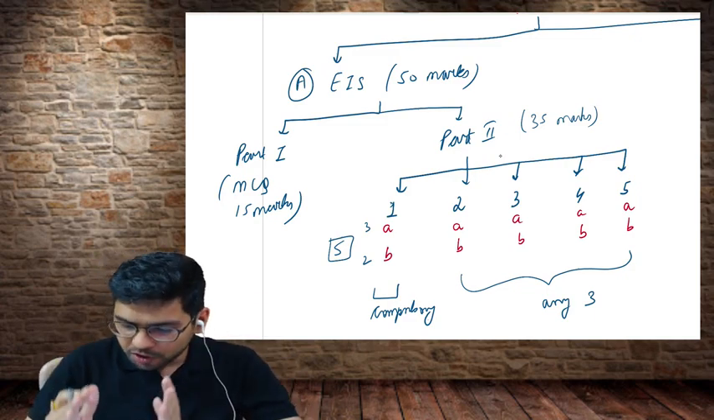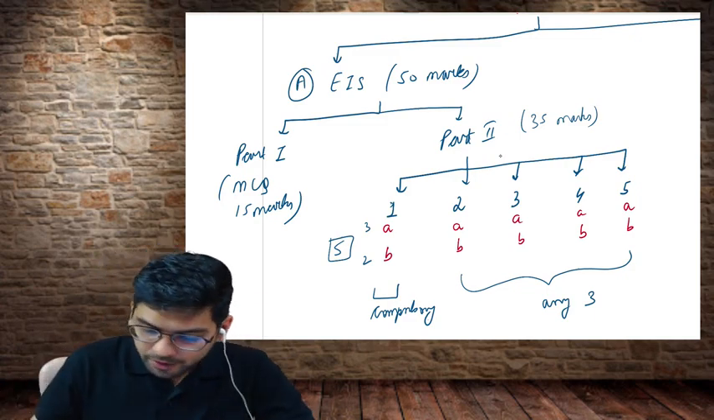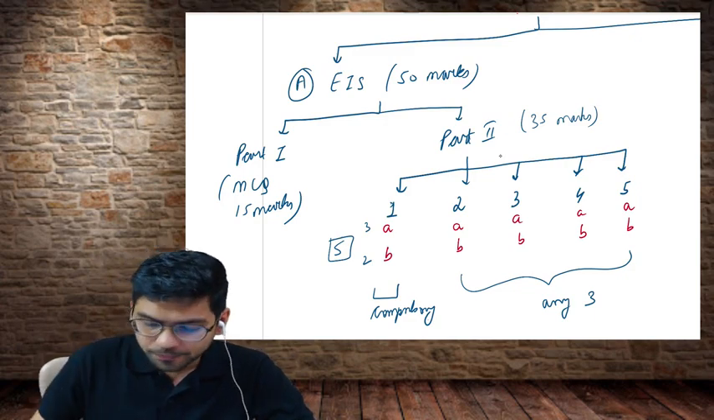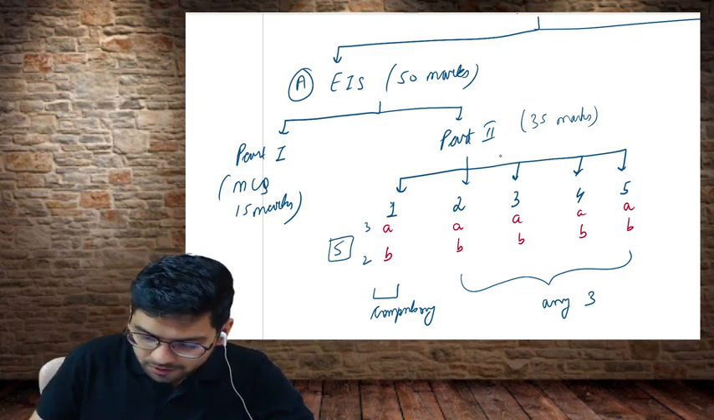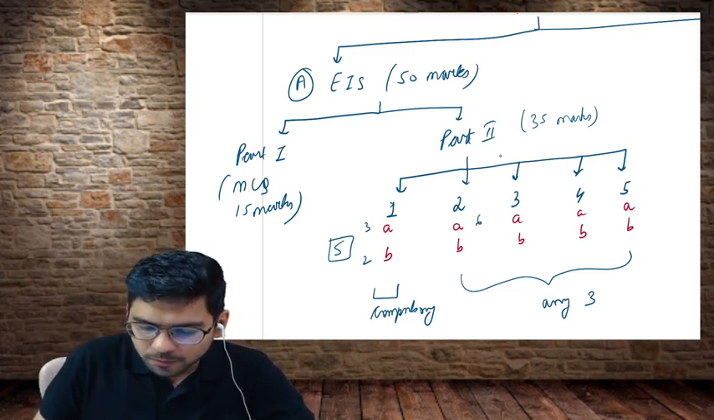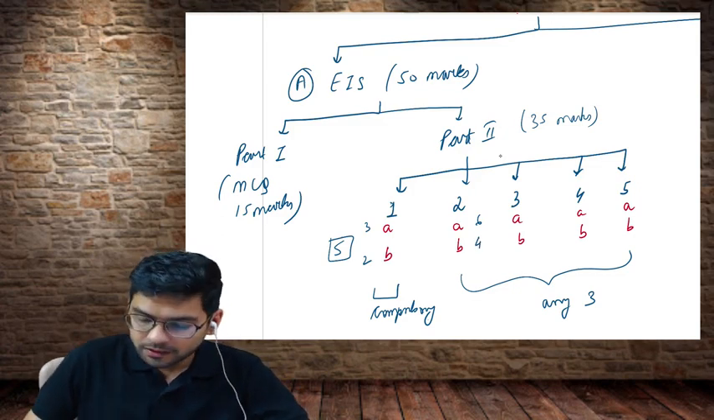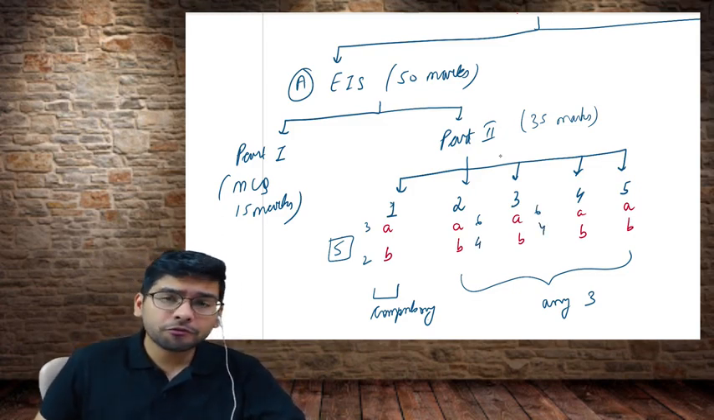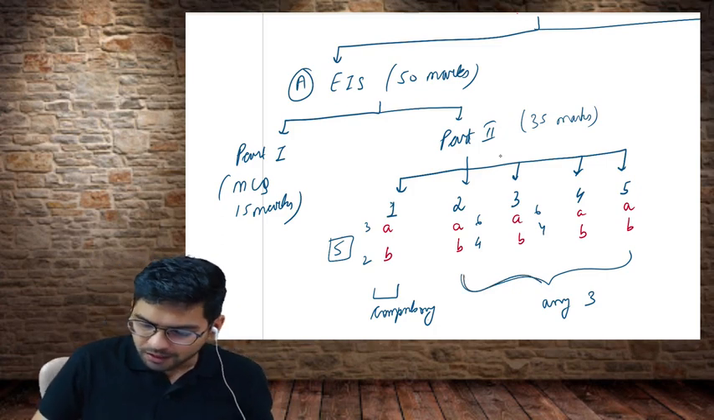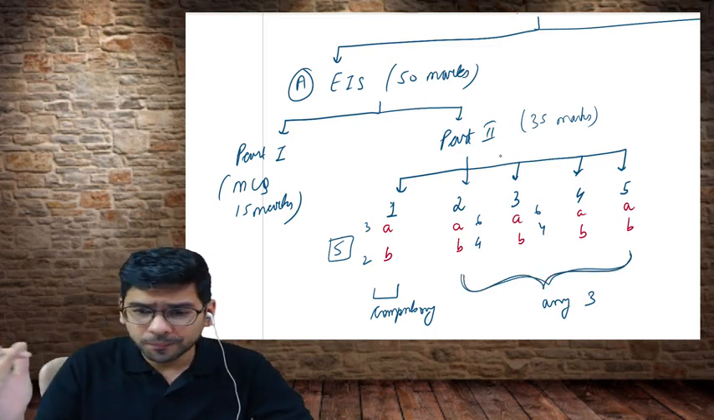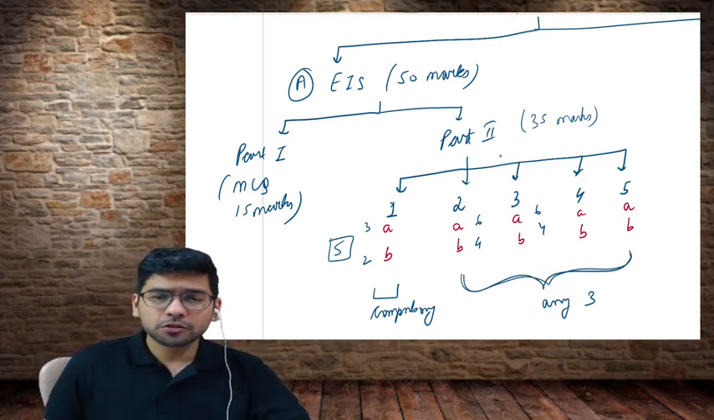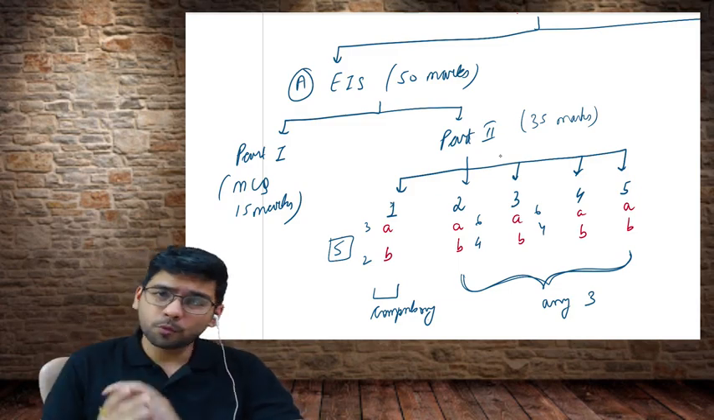Questions 2, 3, 4 and 5 are each of 10 marks. The pattern currently is that one part will be of 6 marks and the other will be of 4 marks. You have to answer any 3 questions out of the given 4 questions. So this is the EIS portion.